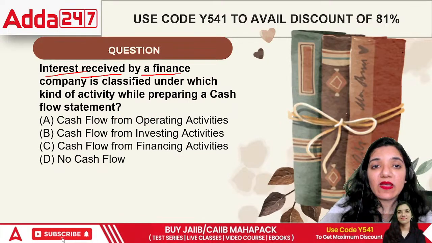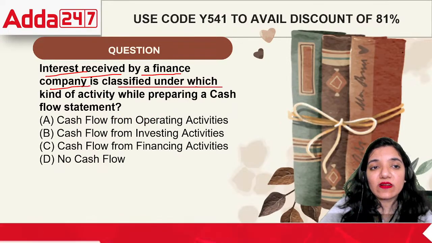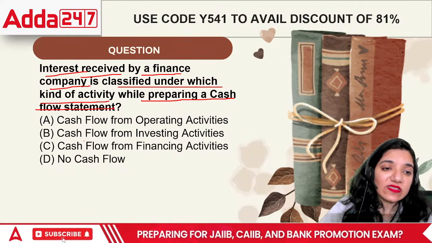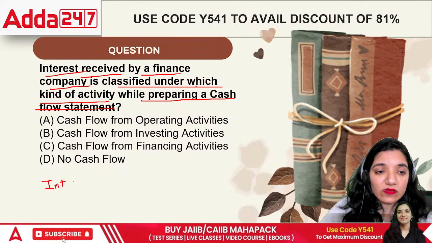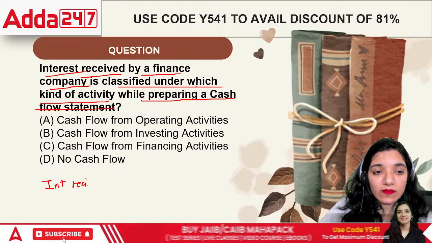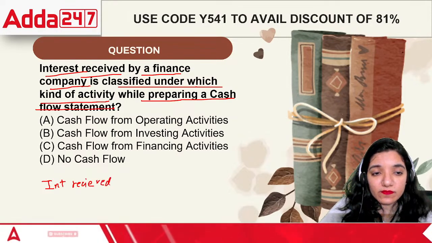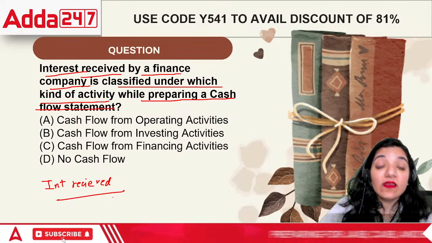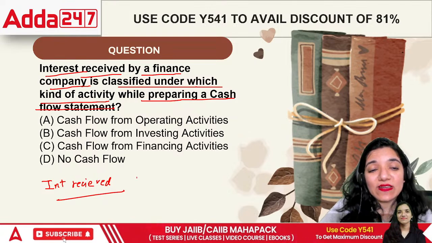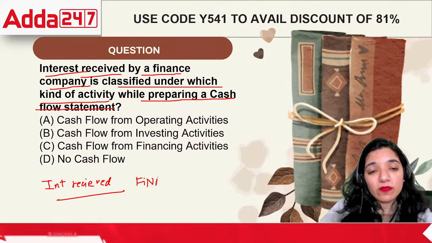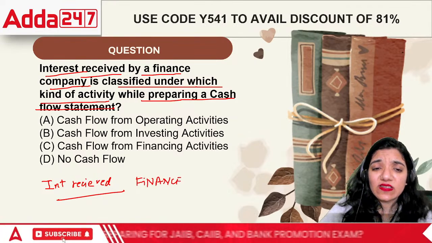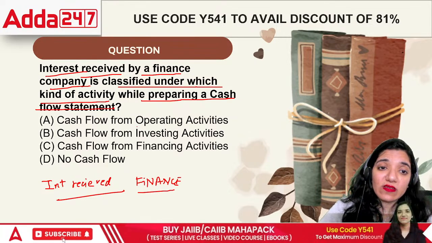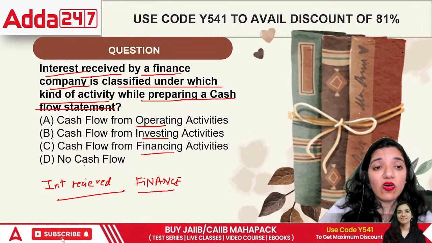Interest received by finance companies is classified under which kind of activity while preparing a cash flow statement? If we receive interest by a finance company, then what is it? For a finance company, receiving money is not a problem. They will receive money in any case. Won't they? They will receive money in every case. Then is it operating, investing, financing, or no cash flow?